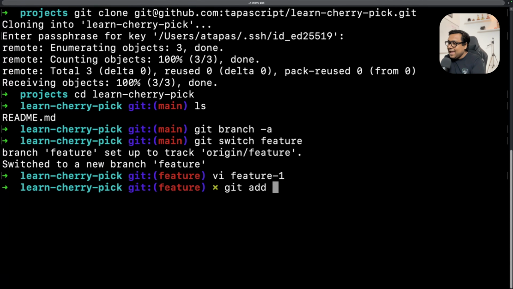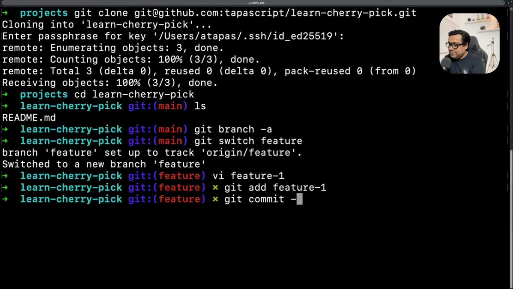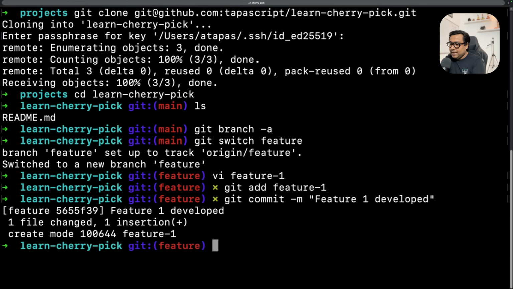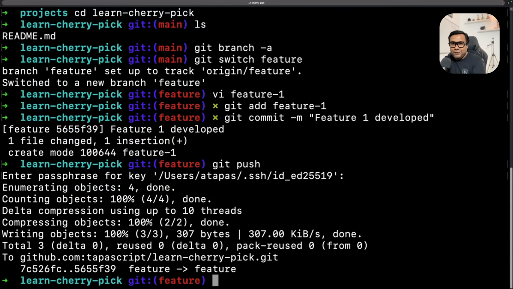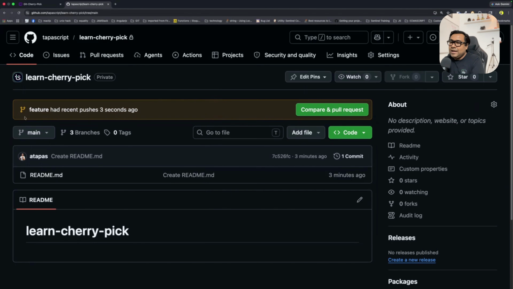So I'll do git add, it got staged, then I'll do git commit, and I can specify a message saying feature1 developed. Done. And then what I'll do, I'll just push this particular change with git push. So my changes are pushed to the feature branch. Now one interesting thing, let me just go to GitHub, and over here I'm seeing that the feature branch had a recent push 3 seconds ago. That's what I have made.